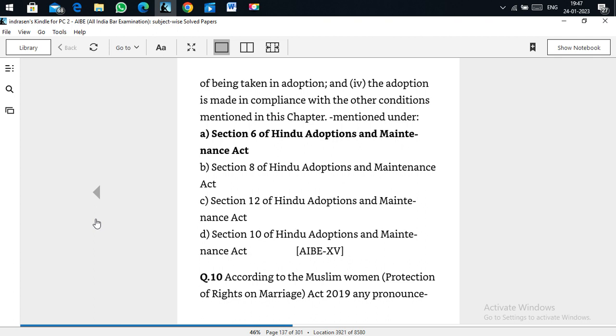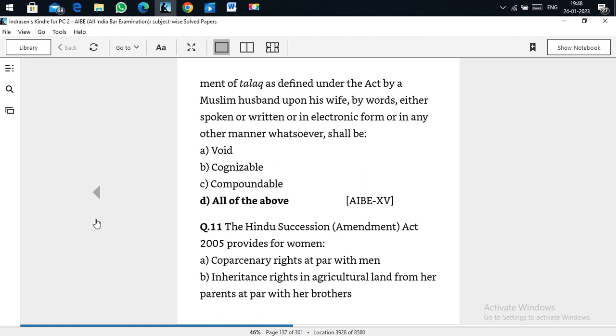According to the Muslim Women (Protection of Rights on Marriage) Act 2019, any pronouncement of talaq as defined under the Act by a Muslim husband upon his wife by words, either spoken or written or in electronic form or in any other manner whatsoever, shall be void, and it is also a cognizable and compoundable offence. This is the famous triple talaq verdict. Now triple talaq is banned. It is a void, cognizable and compoundable offence.